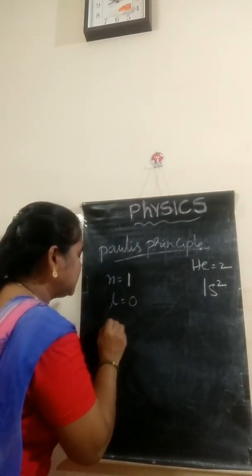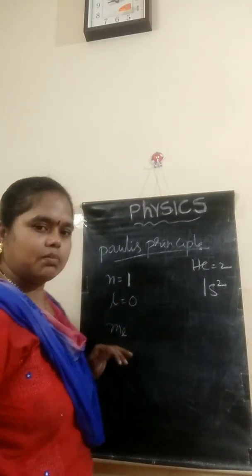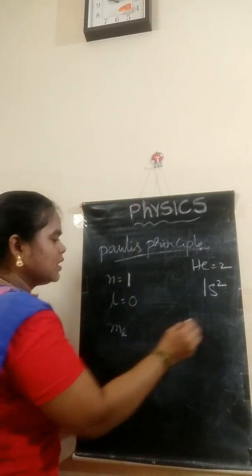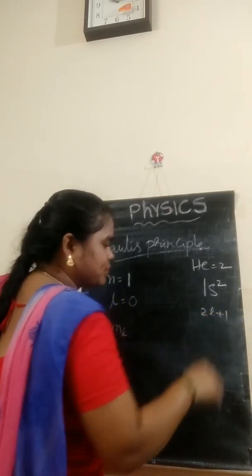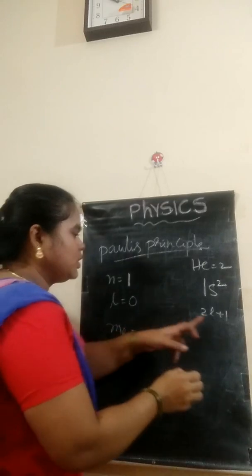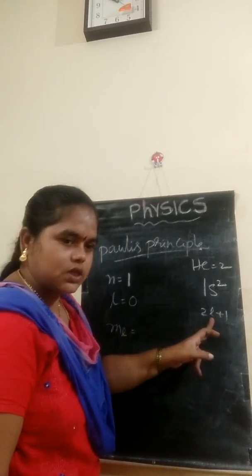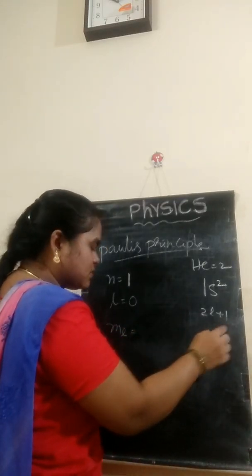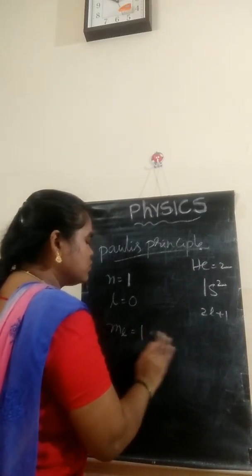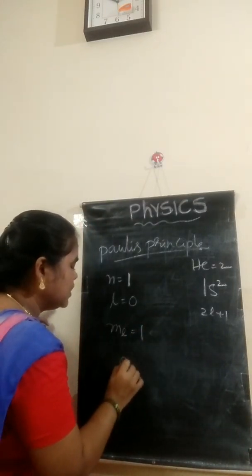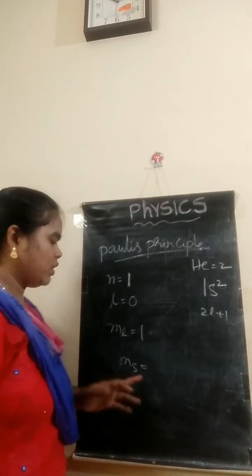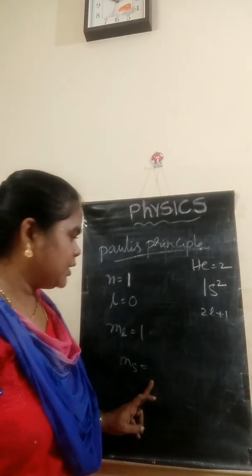And ml, the third one, is the magnetic quantum number. The ml formula is 2l plus 1, no? So in the place of l, you keep 0. 2 into 0 is 0, plus 1 means 1. So there is only 1 orbital. Now coming to the 4th quantum number, ms, spin.